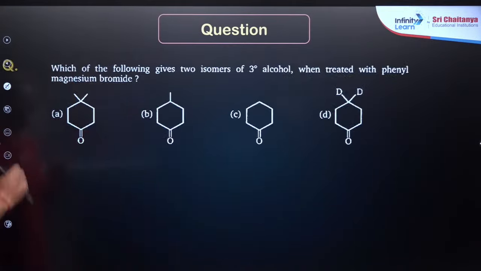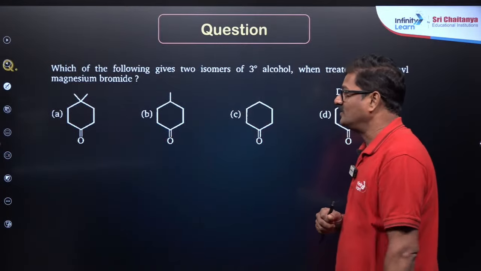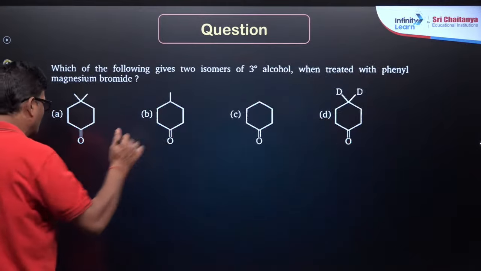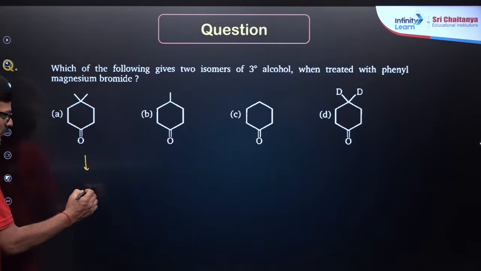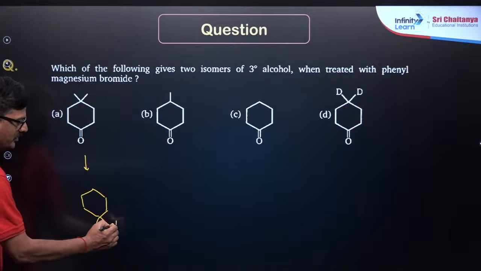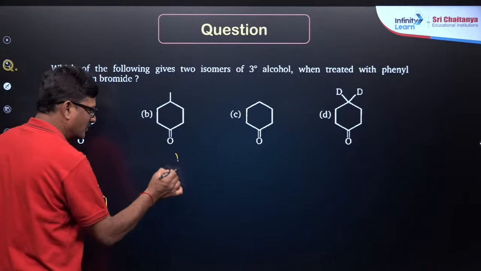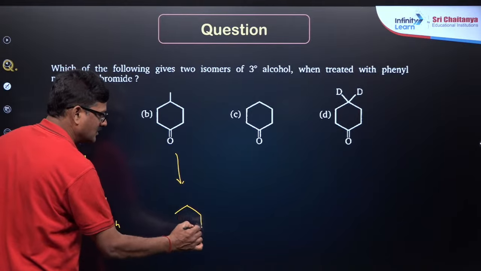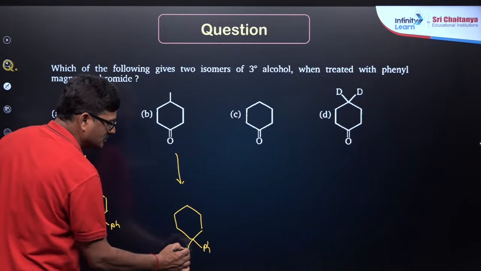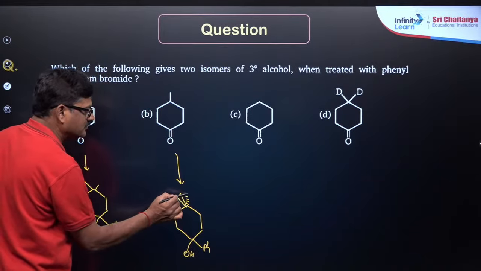Now, which of the following gives two isomers of tertiary alcohol when treated with phenyl magnesium bromide? Let me write the product here. These are all ketones. You are going to get Ph and OH, and you are going to get Ph and OH, and this methyl group I want to write like this.